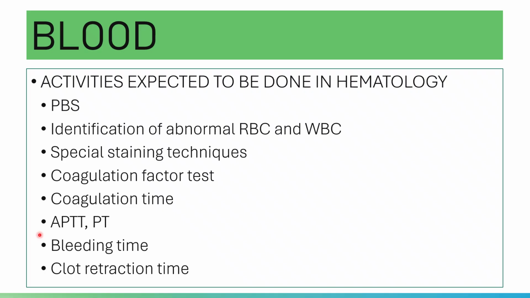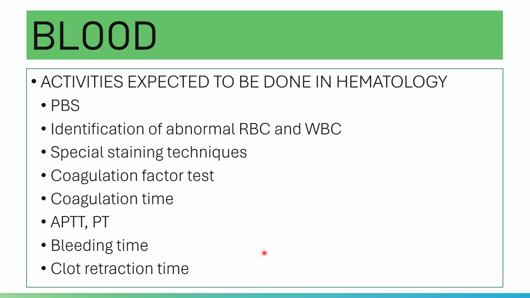And then, yes, you will do peripheral blood smear, identification of abnormal red blood cells and WBCs, identification of your anisocyte, poikilocyte, and abnormal WBC. Special staining techniques, coagulation factor tests. You will do coagulation time, bleeding time, activated partial thromboplastin time, prothrombin time, clot retraction time, and the rest.